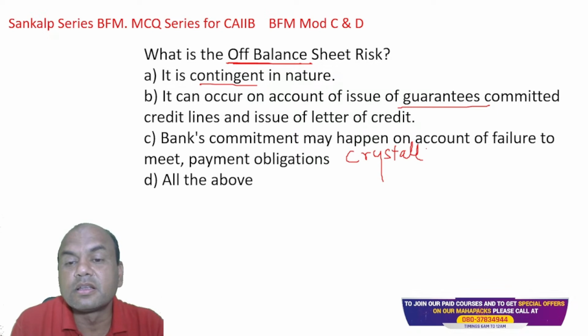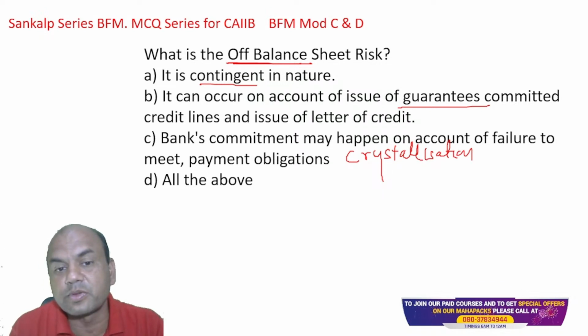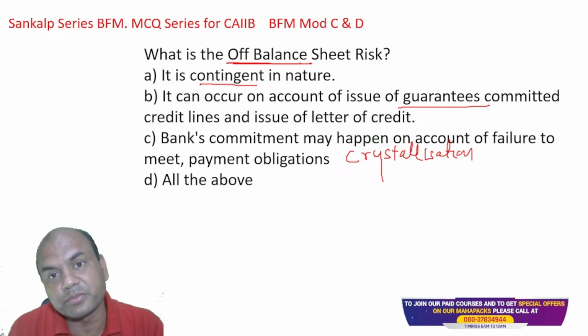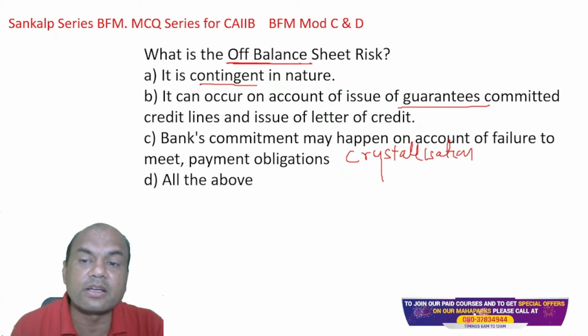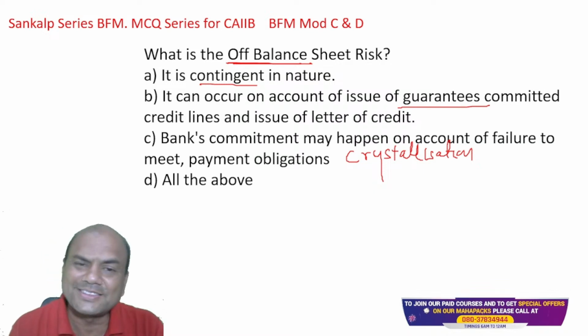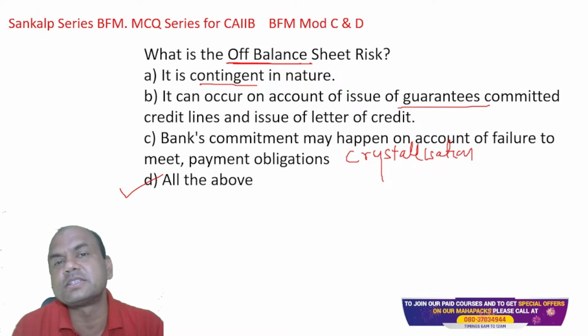Crystallization means converting the contingent liability into real liability, means cash flow liability. So the answer is this. Let me get it from you. So what is the answer? Contingent, guarantees, crystallization. What is the answer? Off balance sheet. It is D. All of the above. Correct. All of them are the off balance sheet items.